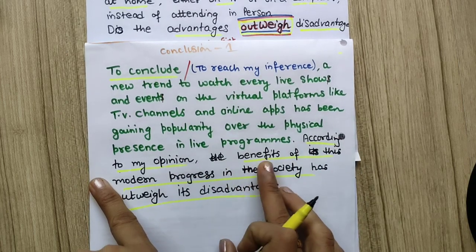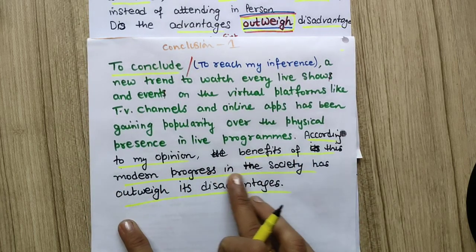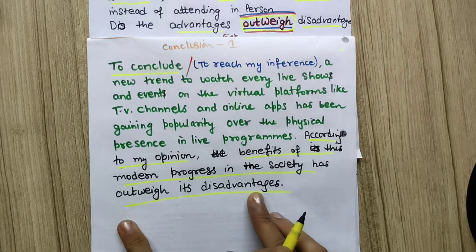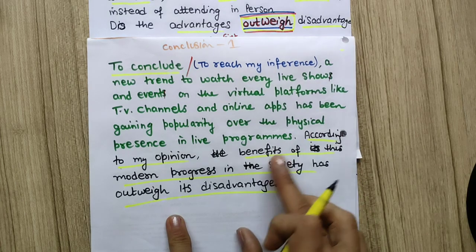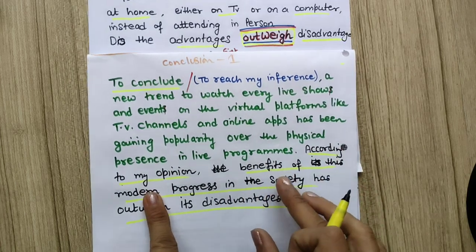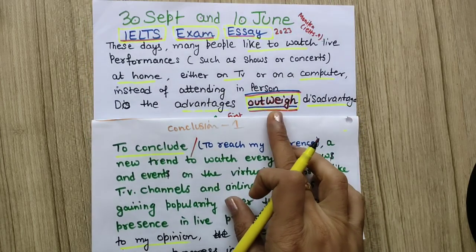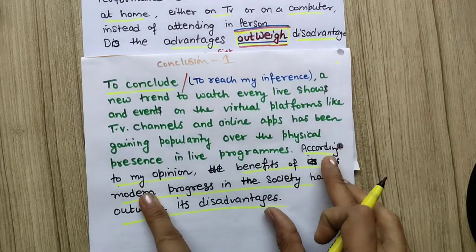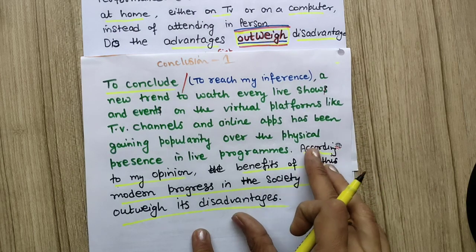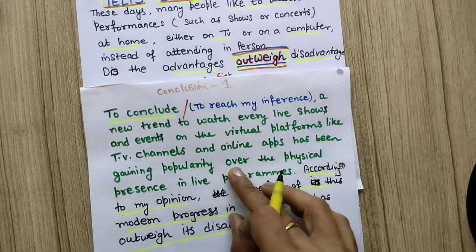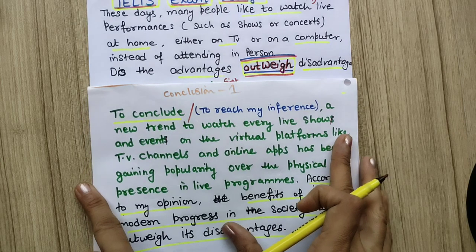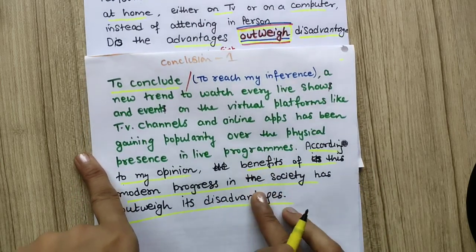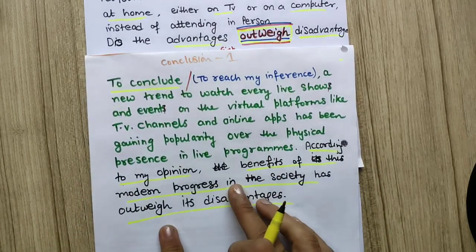According to my opinion, the benefits of this modern progress in the society have outweighed its disadvantages. This is a common line, you can use it anywhere. Whatever the question, this question also, and advantages, disadvantages also, you can just use these lines. Okay, simple. I have just paraphrased the thing, and I have announced the decision that it has more advantages.